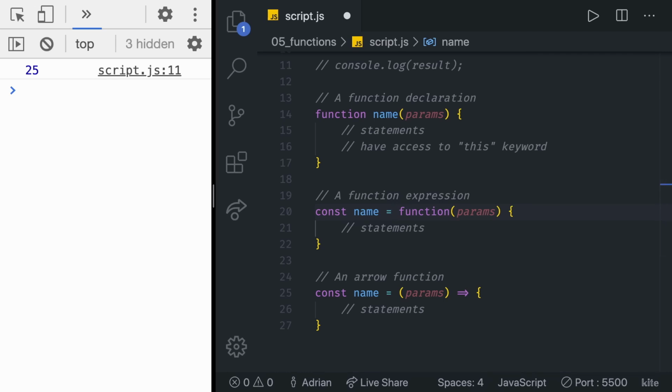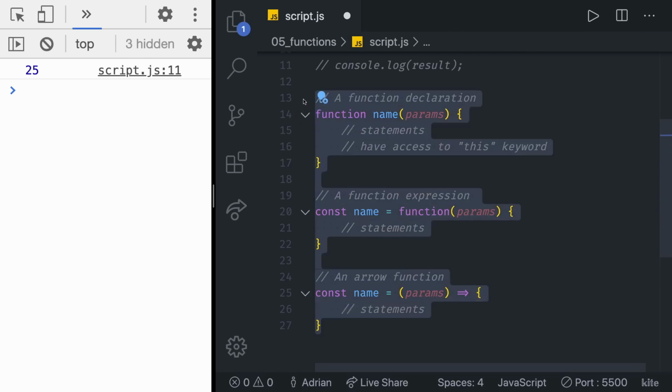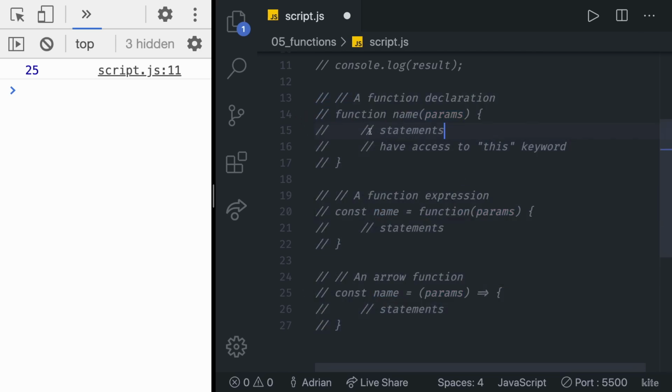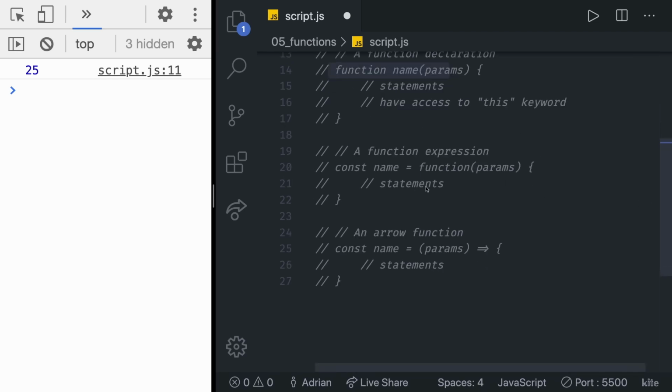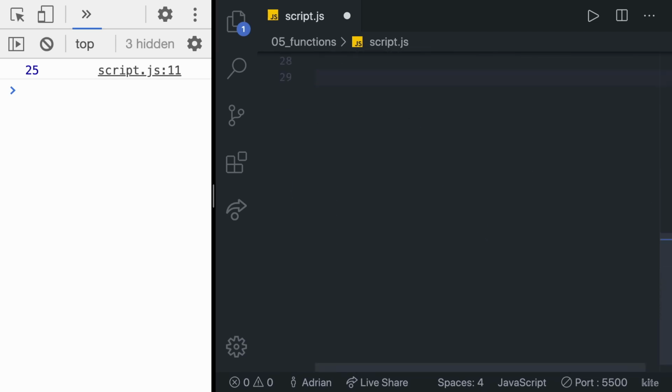Okay, now let's explore a few ways on how we can actually invoke a function. For that, I'm going to comment this out. Feel free to keep that and play with that. Make some function calls maybe to these functions. Change the names, change the parameters, console log something, just so you can see what's happening in there. Now, I'm going to give you a full example of creating a function, and then we're gonna invoke it or call it. Just to repeat, a function is executed only when it is called. This process is also known as invocation.